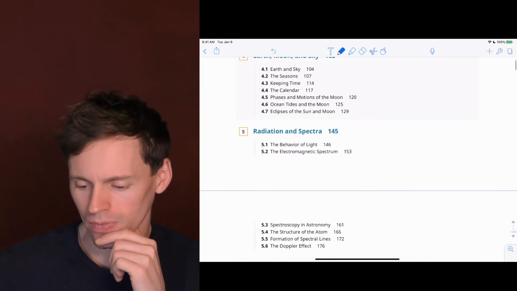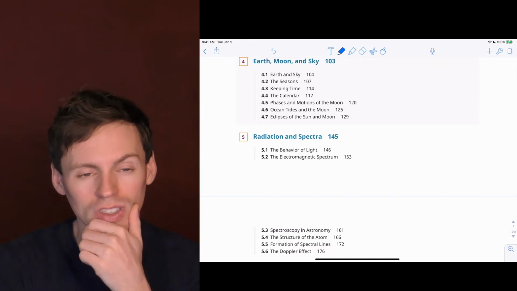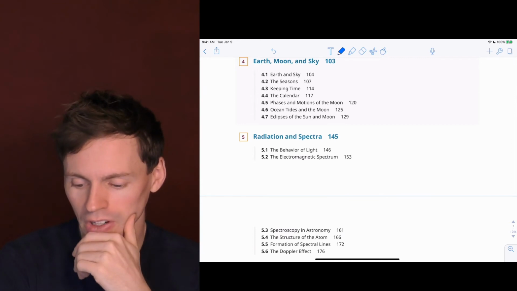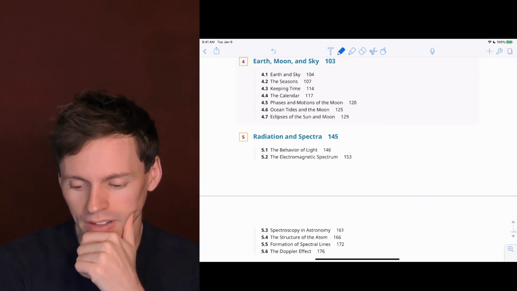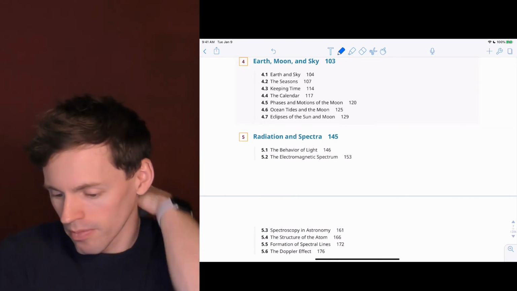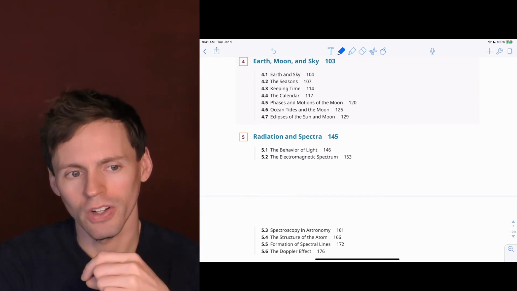Okay. Chapter 4 is the Earth, Moon, and the Sky, and the Earth and the Sky and the seasons. So make sure you understand what causes the seasons. That's the tilt of the Earth. Make sure you understand when and why and how the seasons occur, because you have the equinoxes, and you should understand when those occur and why.